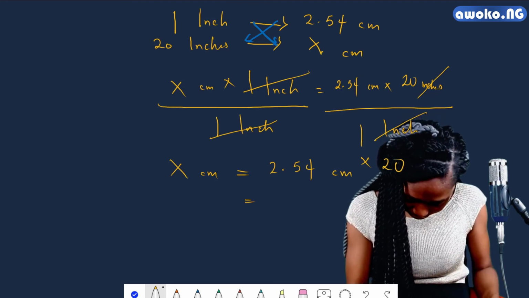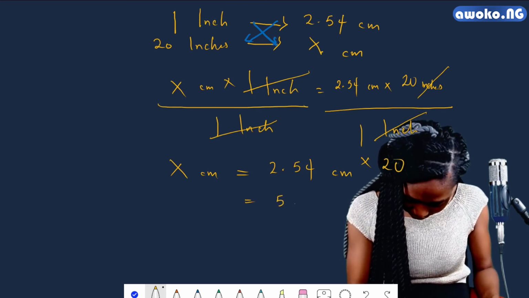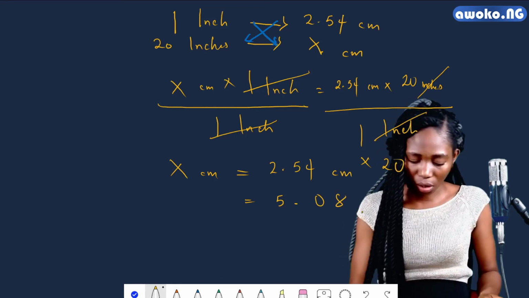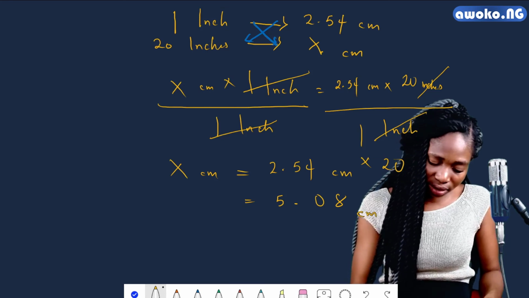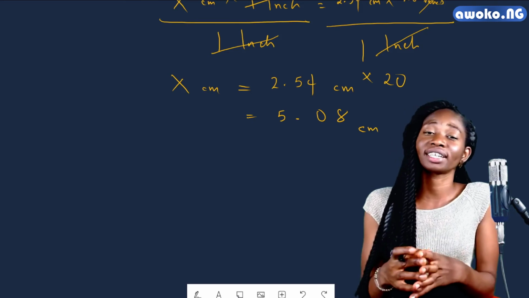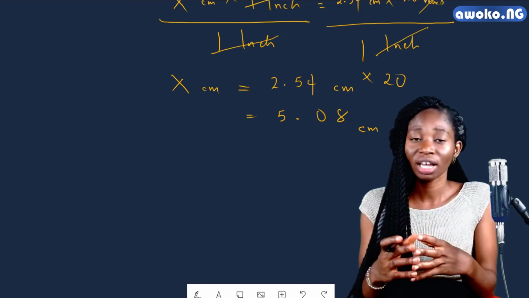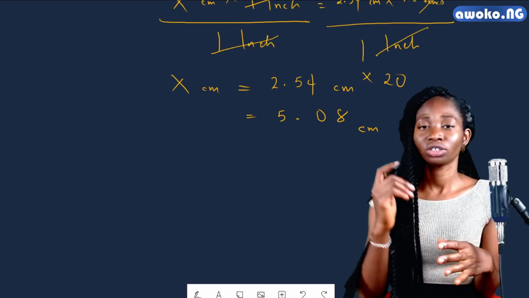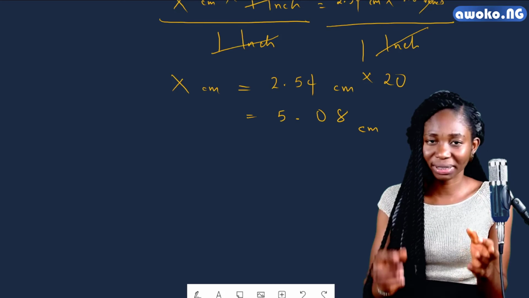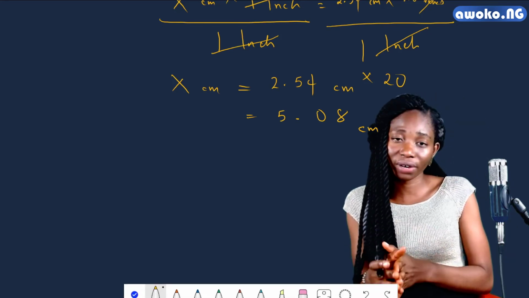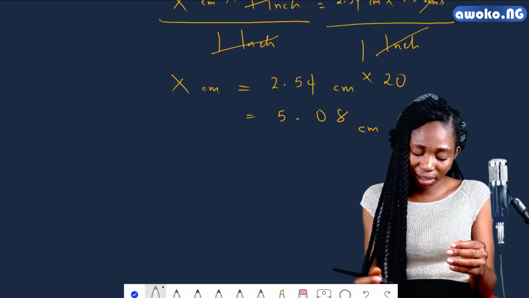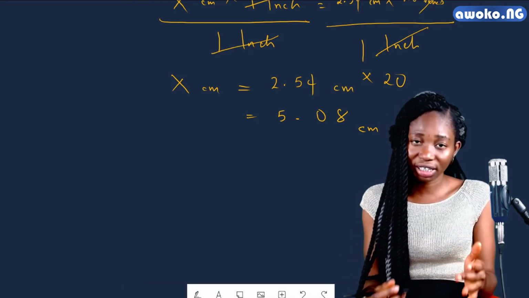This will give us 50.8 in centimeters. Now, one thing you should note is that in using these conversion factors, while multiplying the values assigned to these quantities, you must carry along the units of these quantities in order not to misplace them. So for the easy conversion from one unit to another, you need to follow this process. This has made measurements very, very easy.